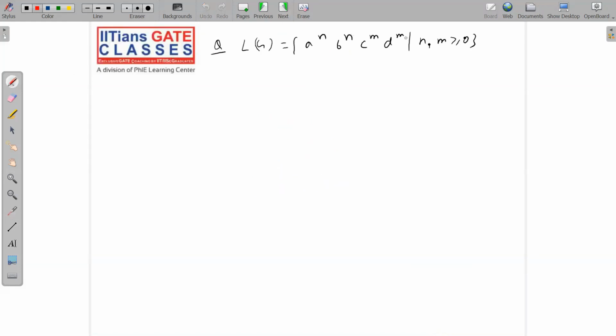A power n, B power m, C power n, D power m. Again, very, very simple. So what will you say? S1 implies A S1 B or null. S2 implies C S2 D or null. Join them. S implies S1 S2. That's it. Very, very simple.